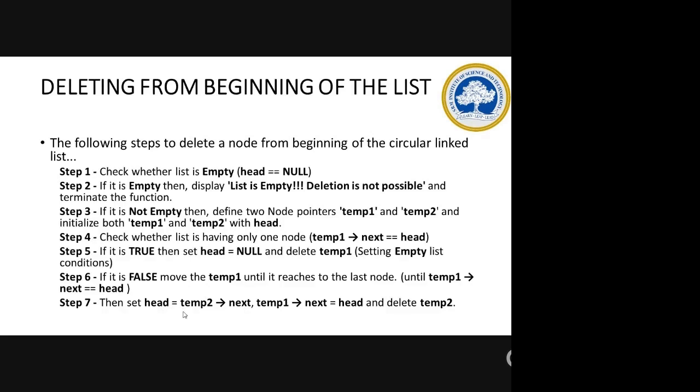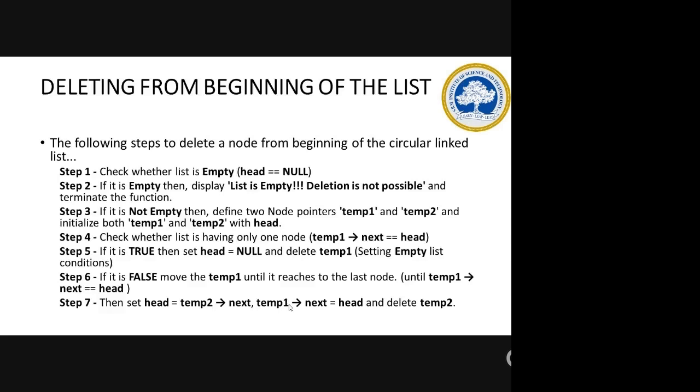Temp2 is assumed as the first node, and temp1 will be moving till the last node to find out the last one. So temp1's next will be head, and you are going to delete temp2. That is the first node, you will delete it. Temp1 is used for finding the last node, and temp2 is initially acting as the first node, the head itself.